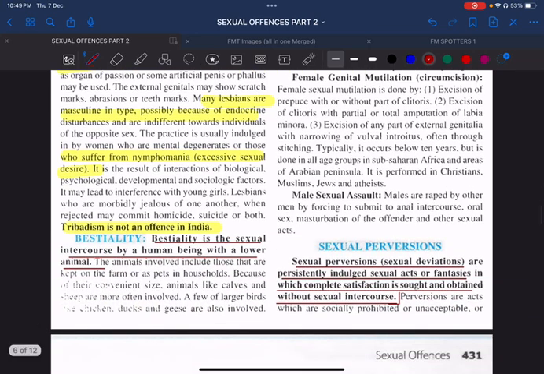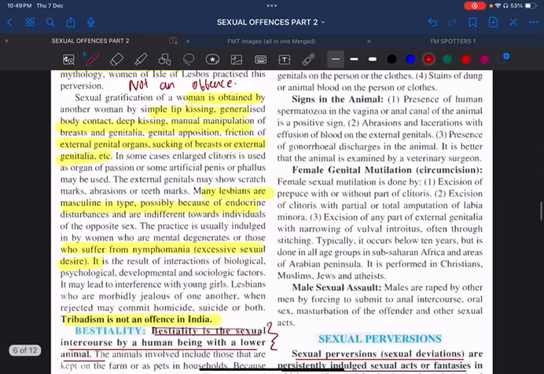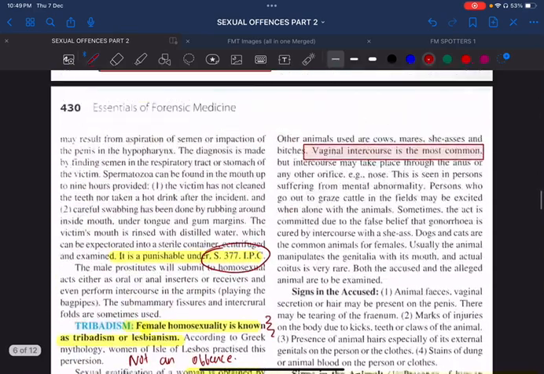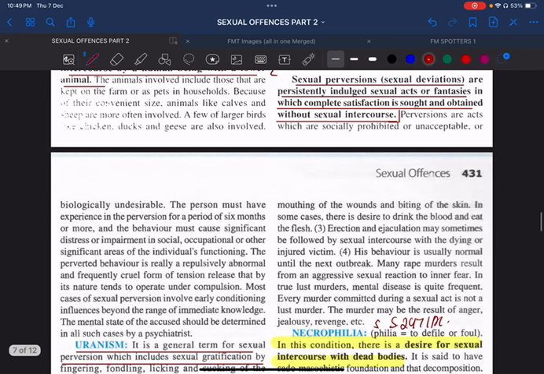Coming to bestiality, bestiality means having sexual intercourse between a human being and an animal. Remember, most commonly by vaginal intercourse, and again it is punishable. Then coming into sexual perversions. What do you mean by sexual perversions? That means these are unnecessary sexual acts or fantasies, mainly for complete satisfaction, for sexual gratification. That is called sexual perversions.